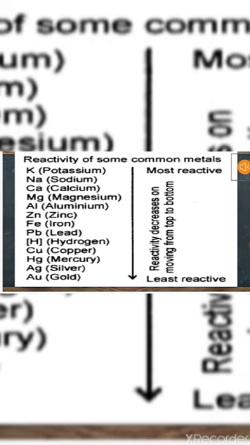Here the reactivity series is given where a number of metals are arranged on the basis of their reactivity. Like sodium is placed at the top, meaning most reactive, and gold and platinum at the bottom, which are less reactive.